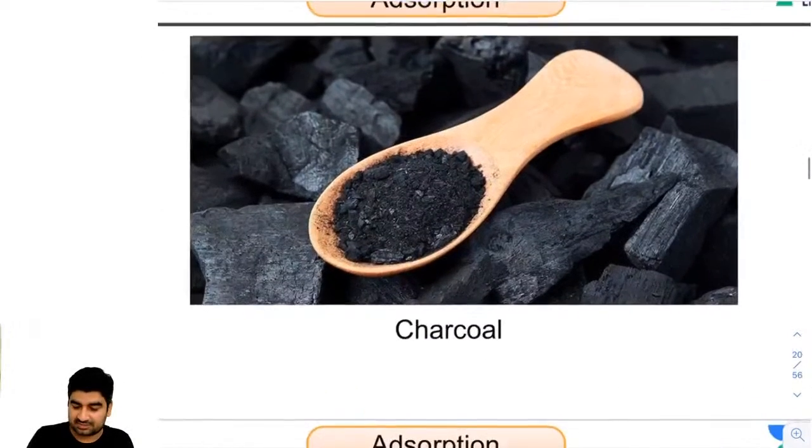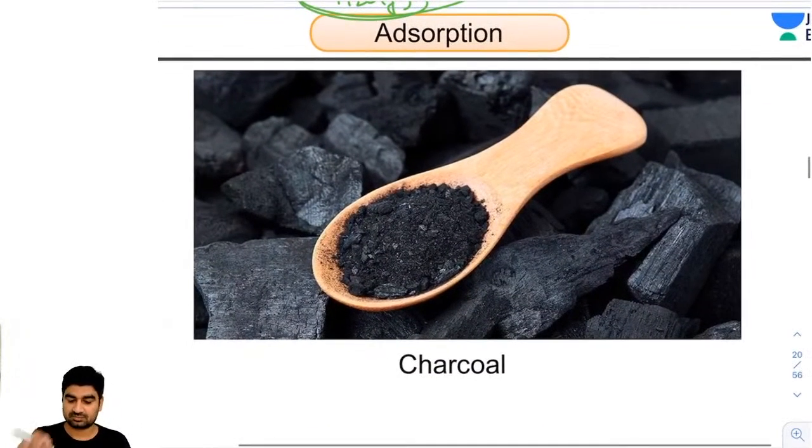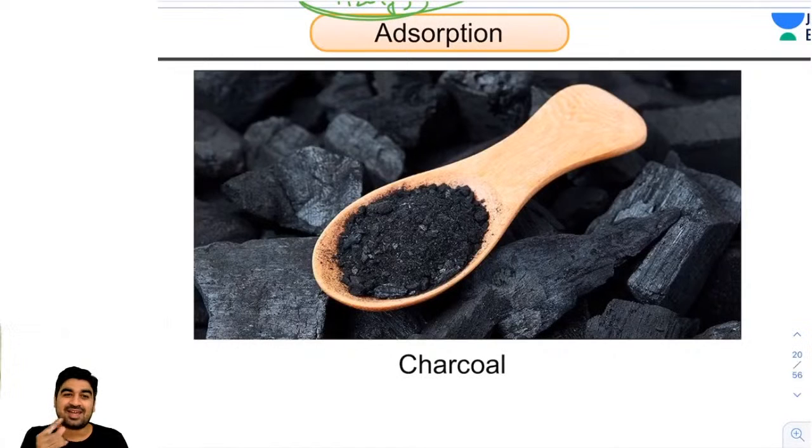And guys, what is this and where have you seen this? Tell me guys, nowadays at what places do you see them? So guys, this is charcoal.